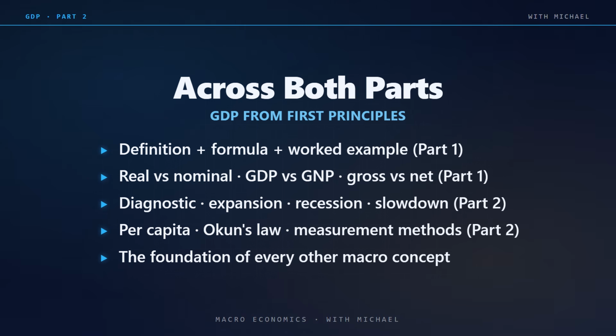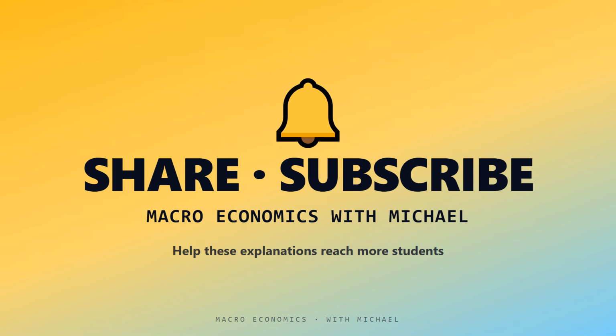The car analogy, GDP per capita, Okun's law connecting output to employment, three measurement methods, and the realities of measurement. Together, this is the foundation of macroeconomic analysis. Every other concept in macro, inflation, interest rates, unemployment, fiscal policy, trade, builds on GDP. Without the framework we have built, the rest of macroeconomics is impossible to understand clearly.